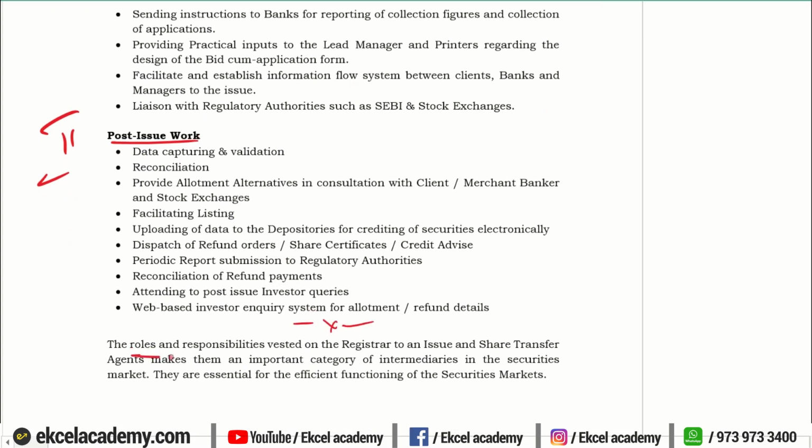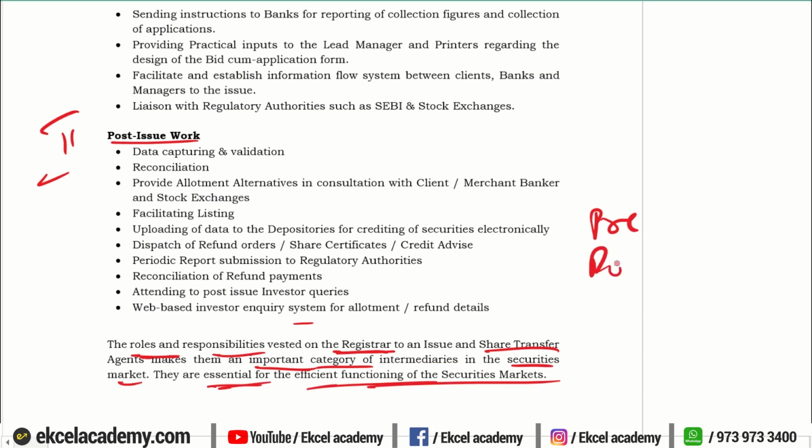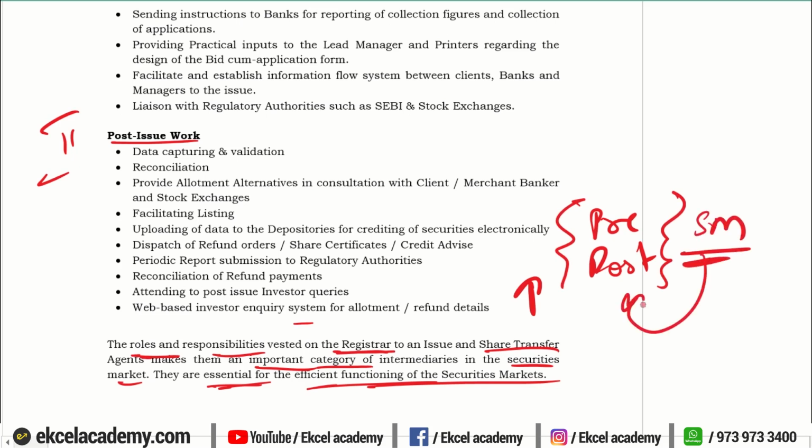In the conclusion, you will say that the roles and responsibilities vested on the registrar to an issue and share transfer agent are an important category of intermediaries in the securities market. Therefore, they are essential for efficient functioning of the market. Because of the pre-work and the post-work that we have mentioned above, these works are very important for the functioning of a securities market. Therefore, their role in the securities market is of great importance. That is how we are going to conclude our answer.